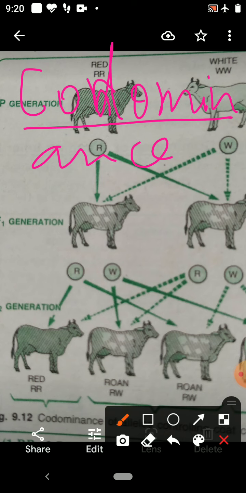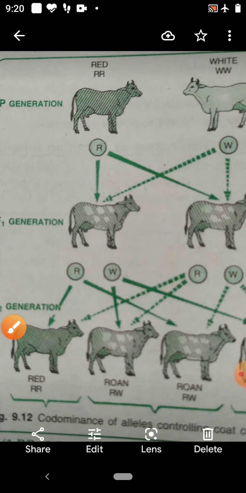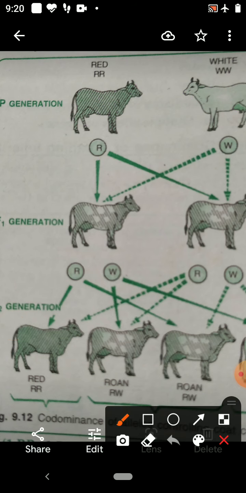So when both the characters appear side by side in the F1 hybrid, take the example of cattle. Codominance you have to study in the coat color.